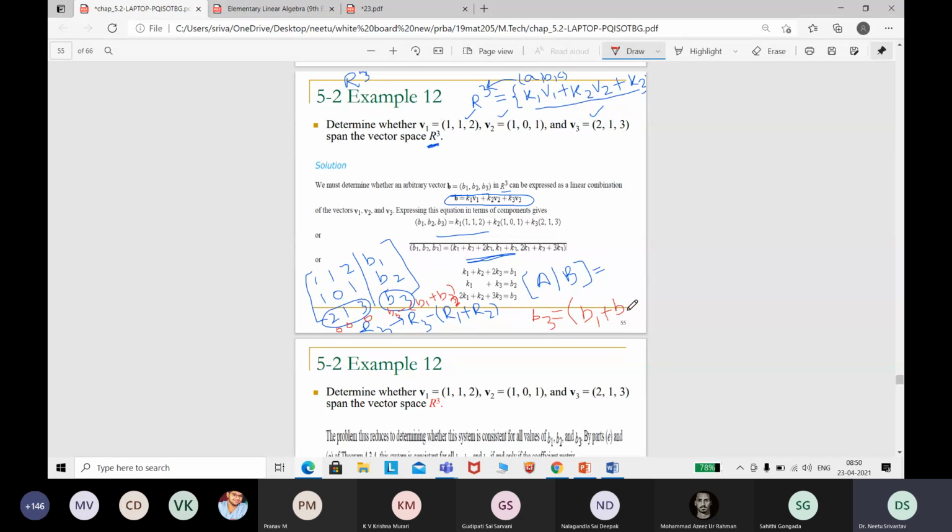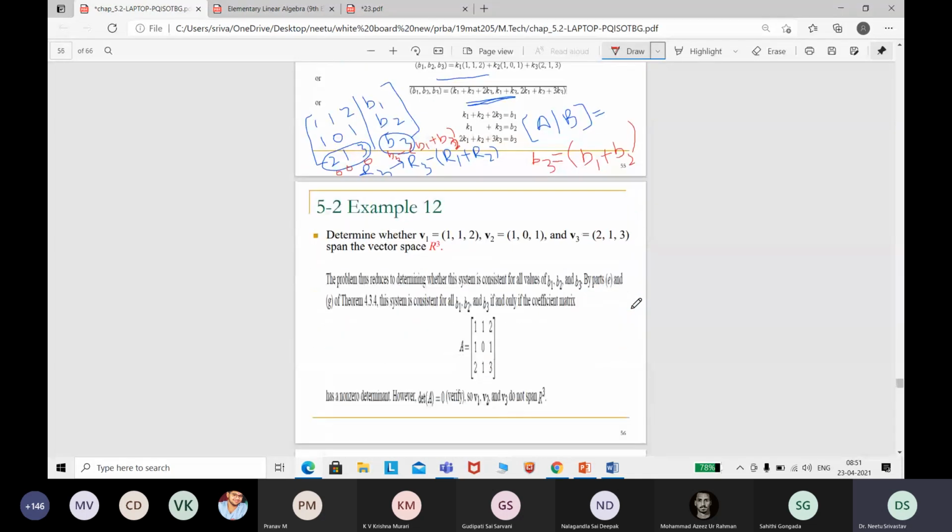It cannot be the spanning set for the whole of R3. Now let us see the procedure here. They have taken this one.